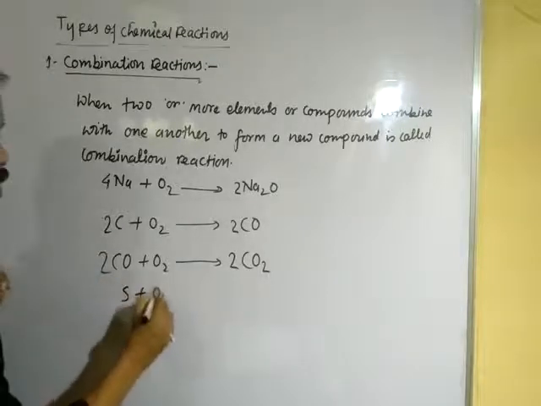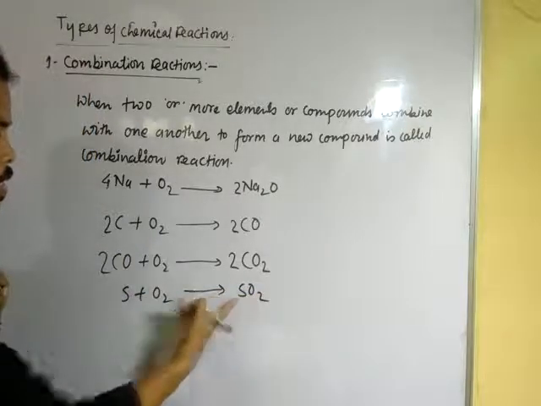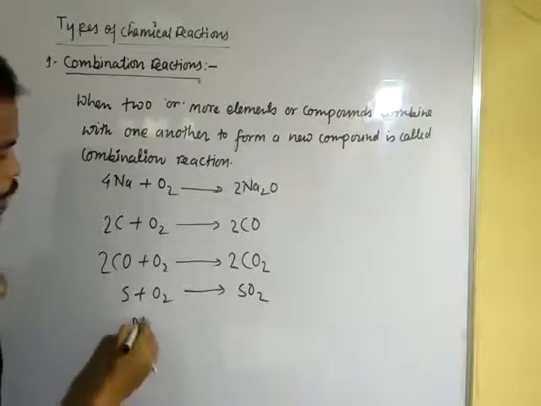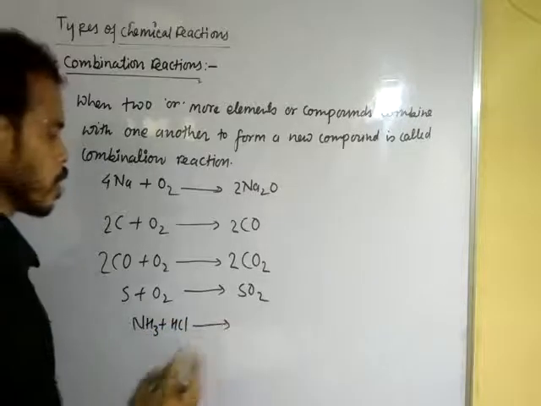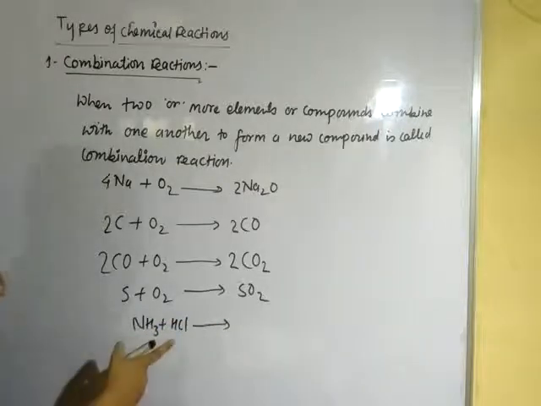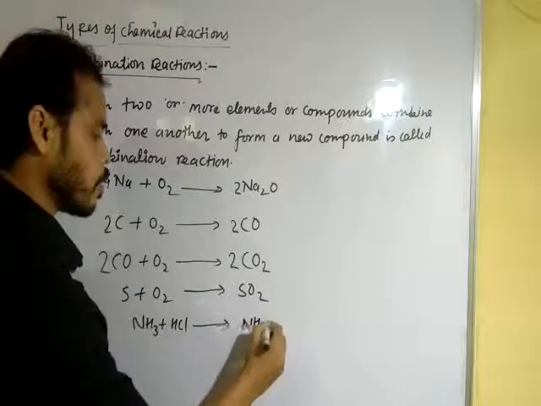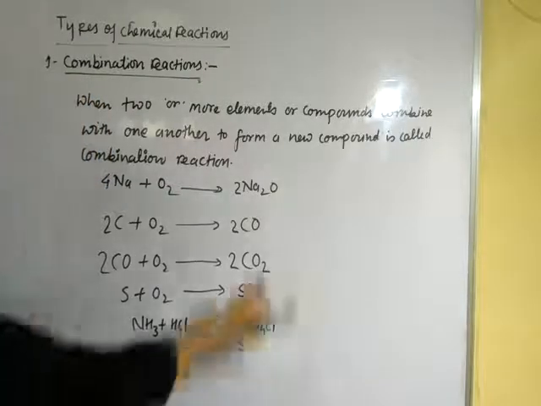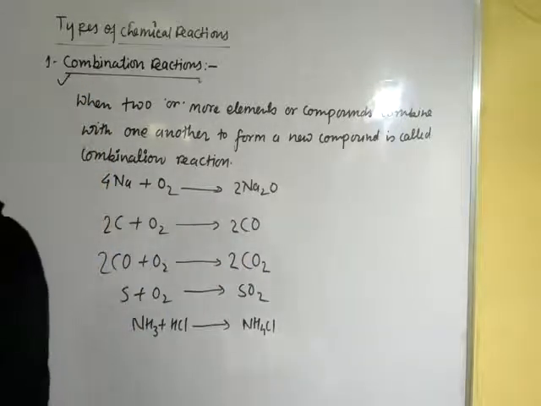When sulfur reacts with oxygen to form sulfur dioxide, the oxygen is balanced, no problem. When ammonia NH3 reacts with hydrochloric acid HCl to form ammonium chloride NH4Cl. Clear? This is a combination reaction. These are examples of combination reaction, dear student.